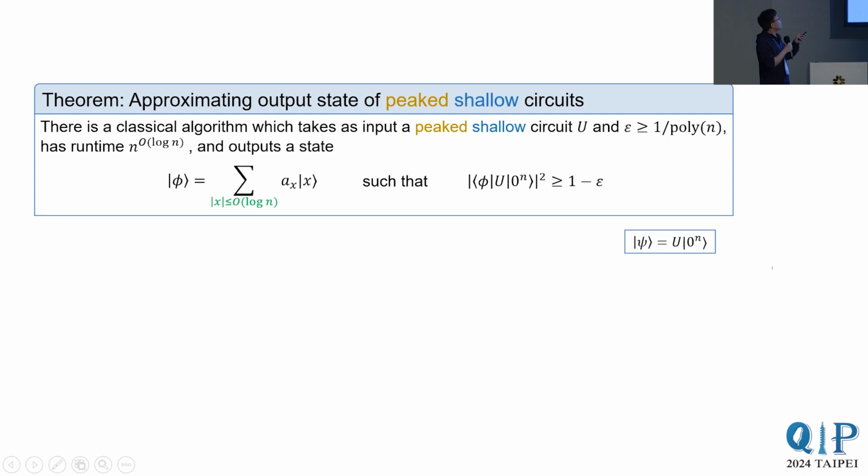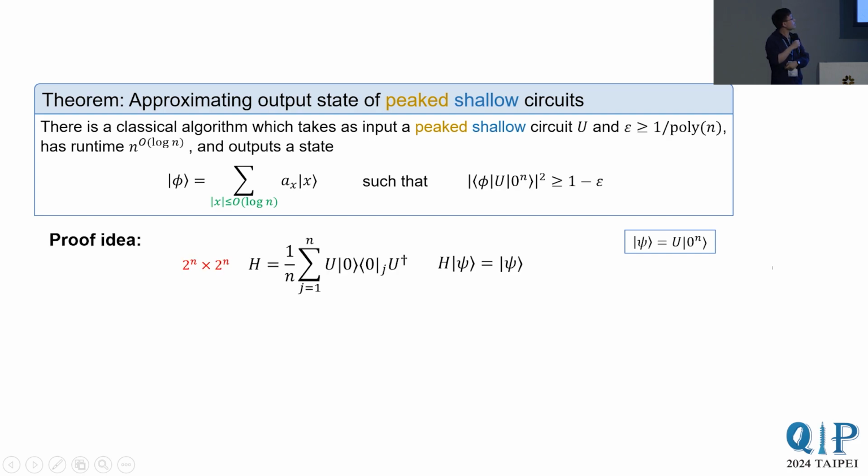So we show that the output state of a peaked shallow circuit is well approximated by a state phi supported on the low Hamming weight subspace. The fidelity between phi and psi is at least 1 minus epsilon. And our algorithm constructs this state phi explicitly as follows. We consider this Hamiltonian H, which is defined so that psi is the unique eigenstate of H corresponding to the largest eigenvalue 1.